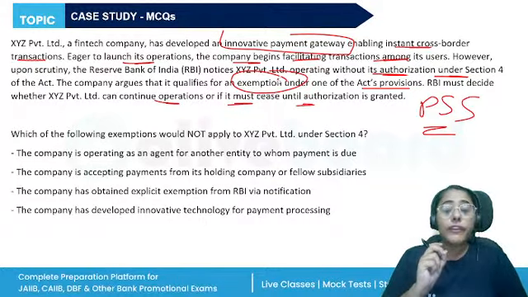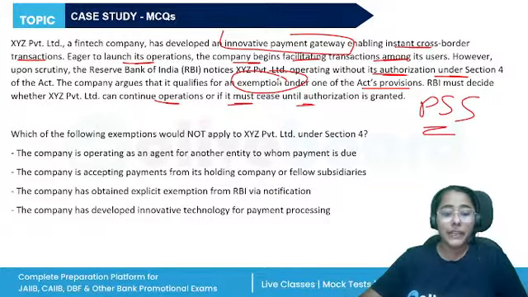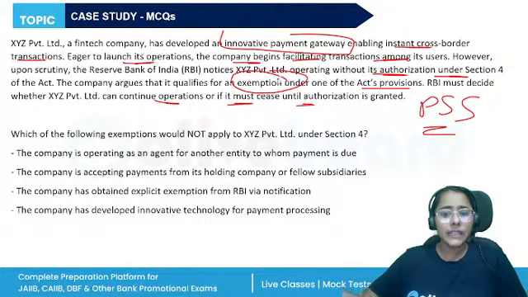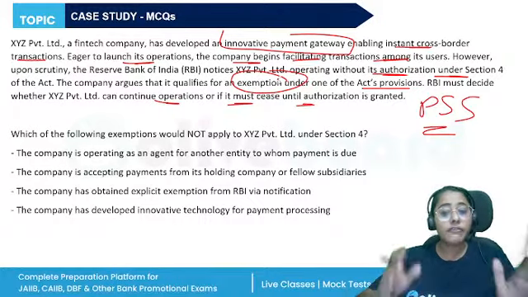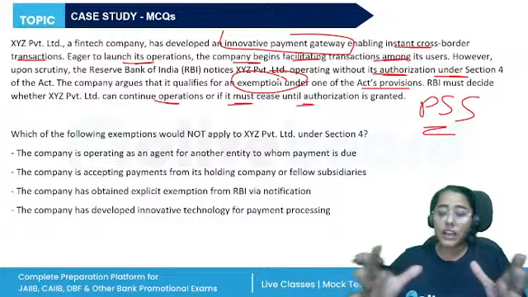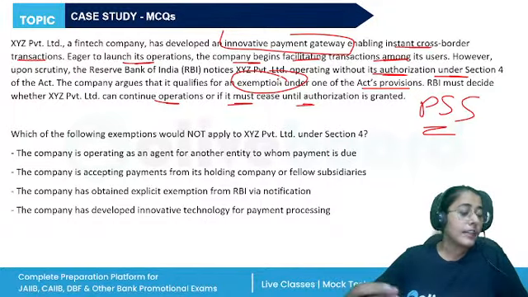Now, if any entity wants to set up and provide the functions of the payment system provider, first they need to get authorization of RBI. There are three sections regarding it: Section 4, Section 5, Section 6. Right? Section 4 says no person other than RBI can operate any payment system without the authorization of RBI. Then Section 5, where the person has to apply for authorization. Section 6, RBI conducts the scrutiny. Section 7, the authorization can be given or it can be refused.